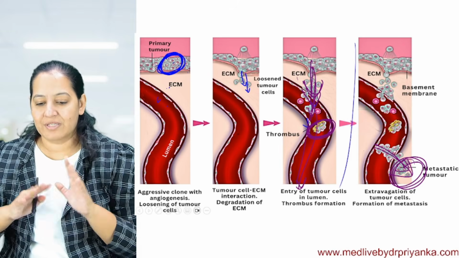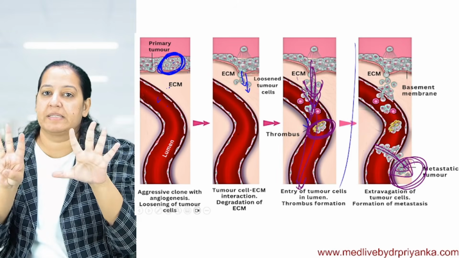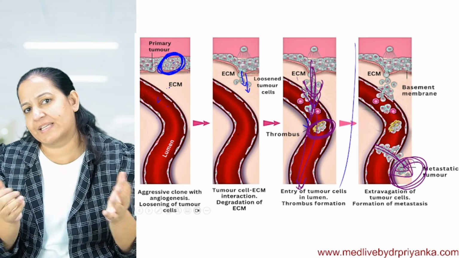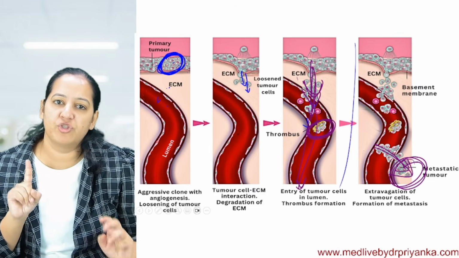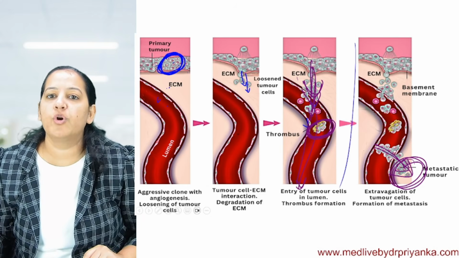People, show some interest. Got it? The 8 steps of metastasis. I have shown you in just 2 minutes in the diagram. Now I will give you the 8-page explanation, 1 page for each step, and 8 flowcharts, 1 flowchart for each step. You will understand it. But these are the 8 steps, people. I have shown you all the steps.